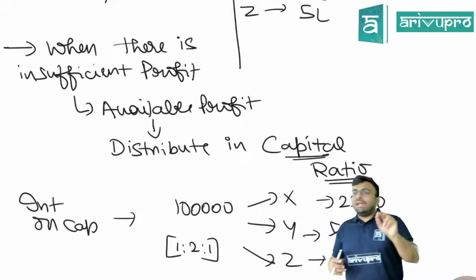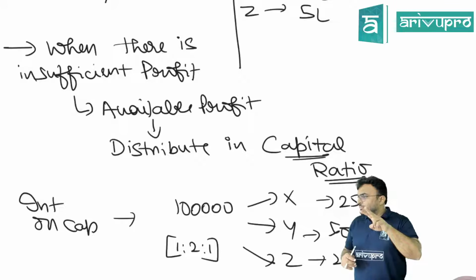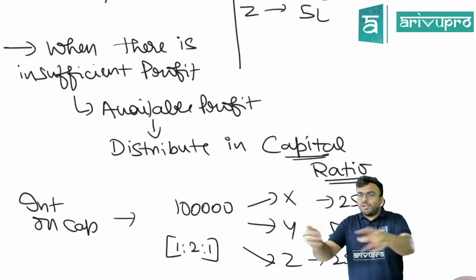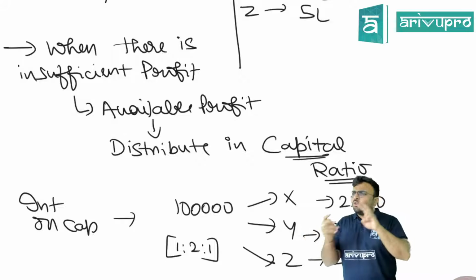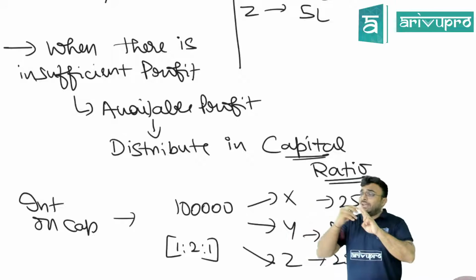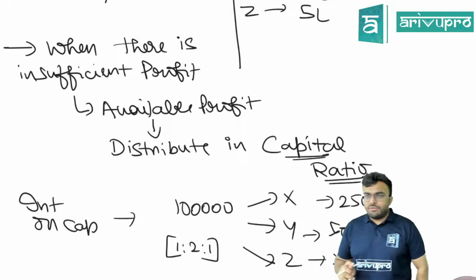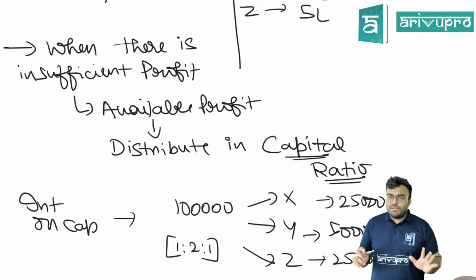In this case, if at all we had 2,20,000 profit, then what will we do? We will not distribute all the profit in the capital ratio. 2 lakh we will give as interest on capital, and the remaining 20,000 we will distribute in the profit sharing ratio. Is it clear? Are you following this?